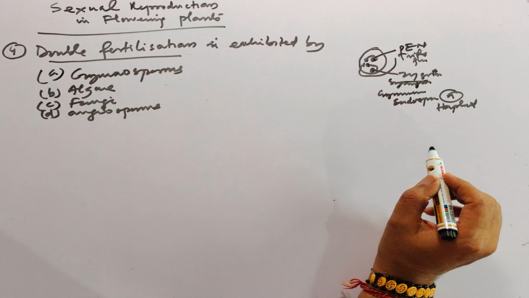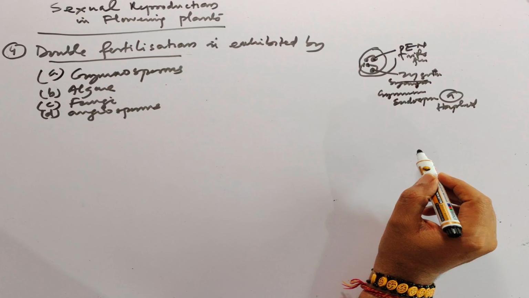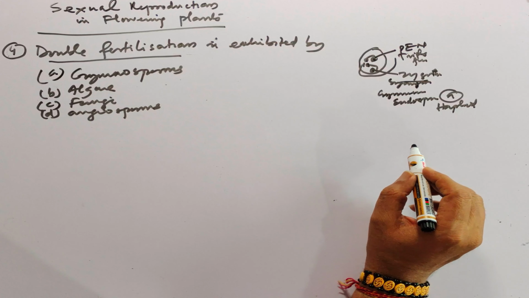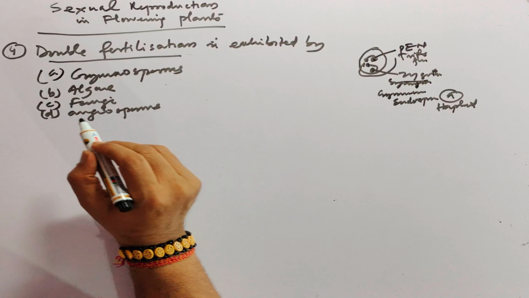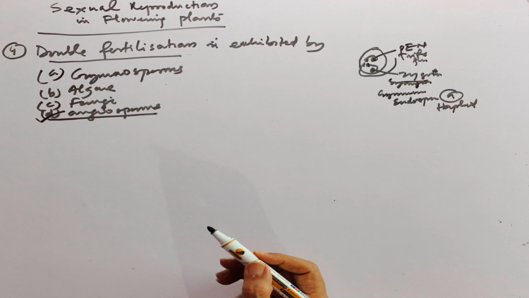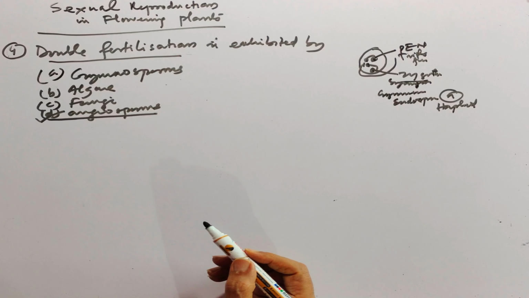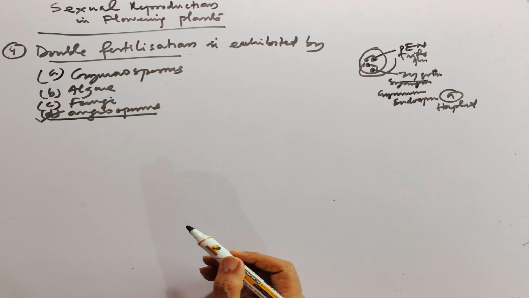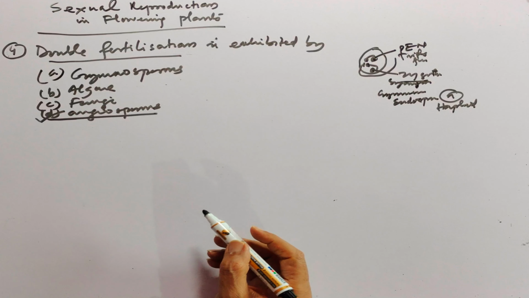Algae are lower plants where double fertilization does not occur, and fungi is a separate group. So the correct answer is angiosperms, as we have discussed in our previous videos, or you can visit the angiospermic reproduction videos.